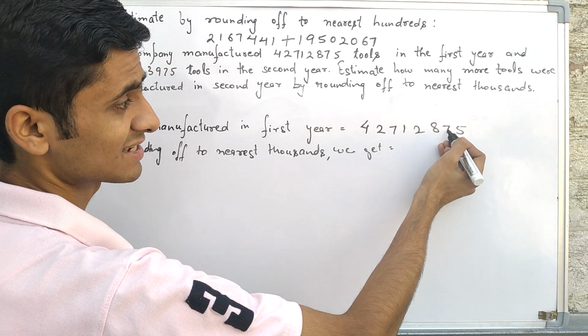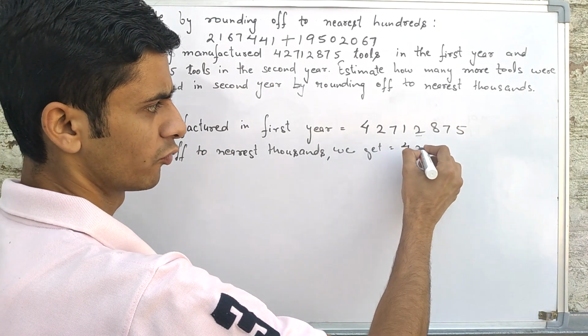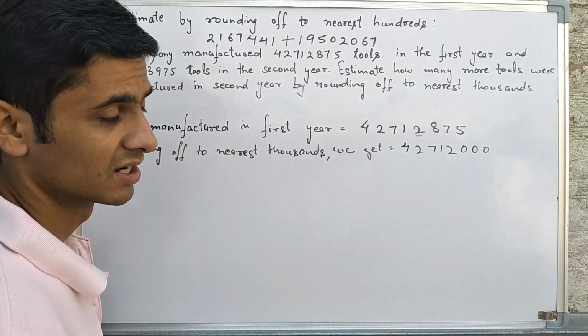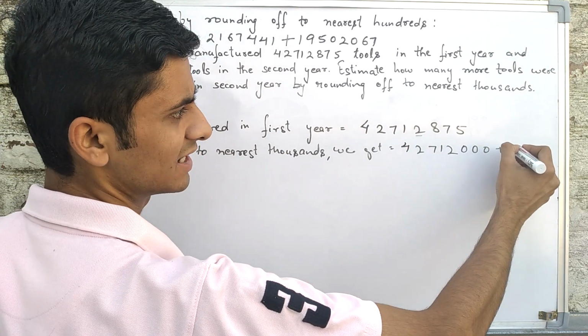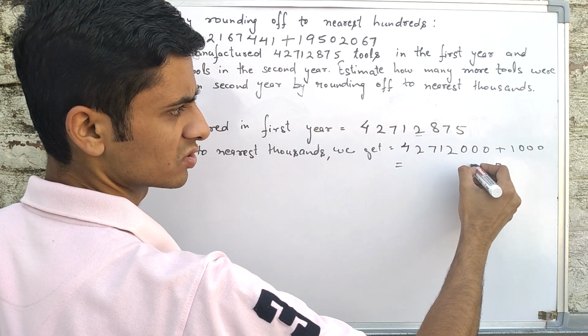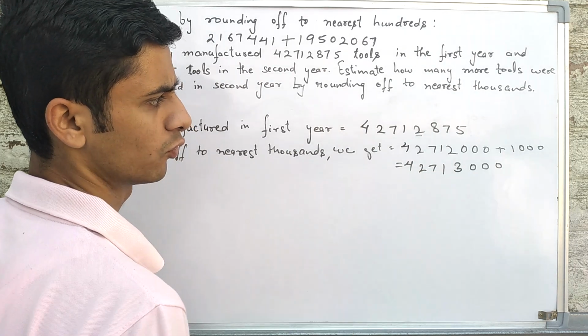Thousands. Ones, tens, hundreds, thousands place. Whatever is there after thousands place, make it 0. 42712, 3 zeros are made. Check the digit that was right to it. More than 5, so add 1000 over here. So it comes out to be 42713000.